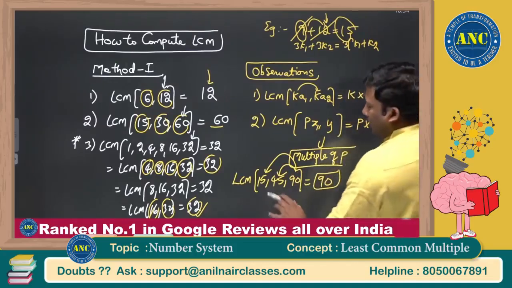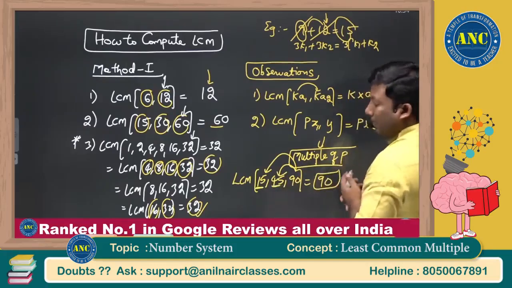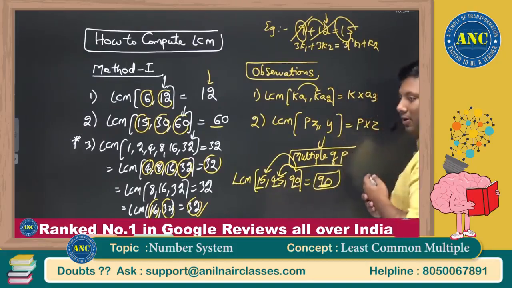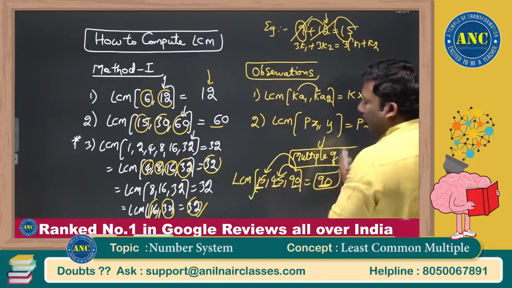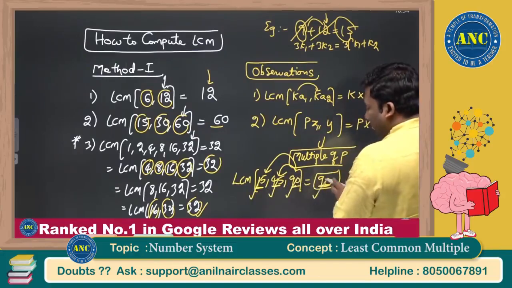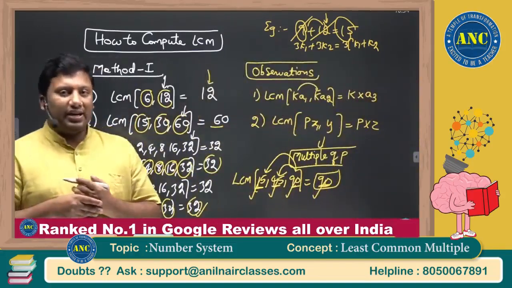Another thing, if you observe, this is divisible by 3, this is divisible by 3, this is divisible by 3, so the answer is divisible by 3. This is also divisible by 15, and the answer is divisible by 15. I hope the idea is clear.